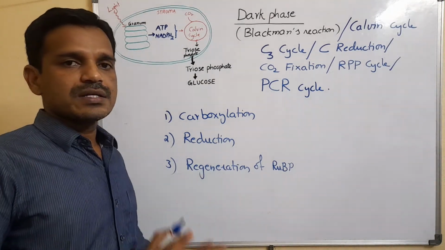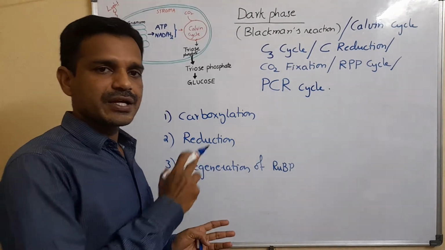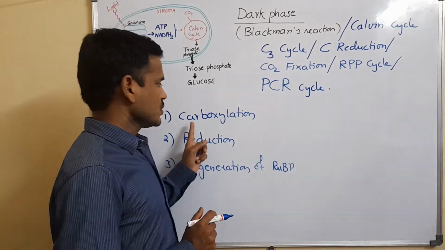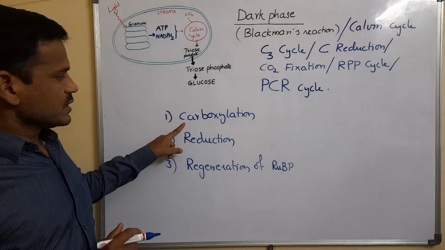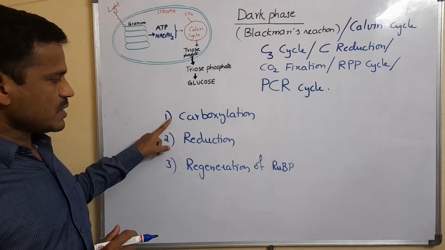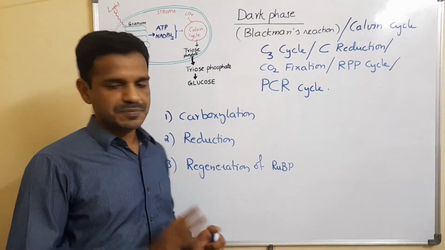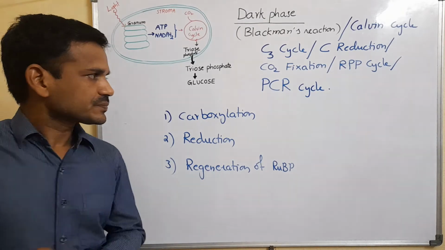So in the C3 cycle or Calvin cycle, what happens mainly? Carbon dioxide is reduced into glucose. The complete cycle is completed in three steps: carboxylation, reduction, regeneration. First, carboxylation. We'll see it in simple steps.